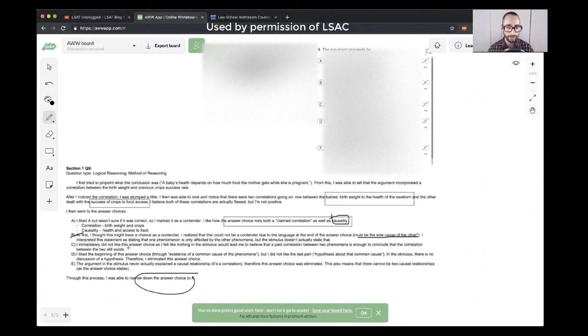C, I didn't like this choice. I feel like nothing in this statement would lead me to believe that a past correlation is enough to conclude they still exist. So C, past correlation versus still existing present. There's not really a major past versus present distinction here. I get that they are saying, of course, the records from the 1800s versus present tense depends.